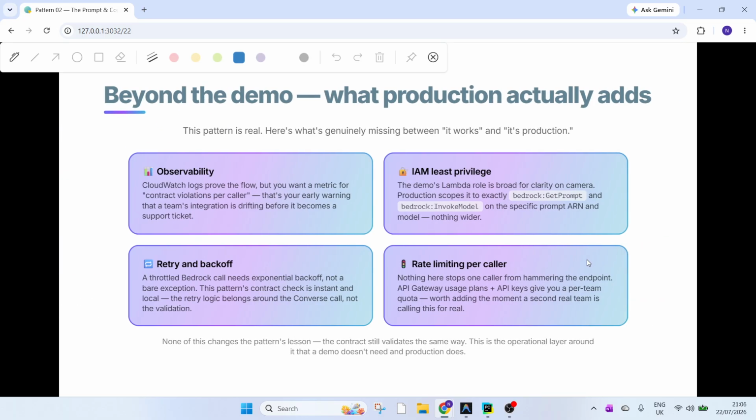One more thing before we close the AWS build for today's video. What is genuinely different between this demo and production? Four things, specific to this pattern. Observability: CloudWatch proves the flow ran, but you want a real metric, contract violations per caller. A rising count is your early warning that a team's integration is drifting before it becomes a support ticket. The demo's Lambda role is broad on purpose, so it reads on camera. In production, scope it to exactly the two Bedrock actions this pattern uses.